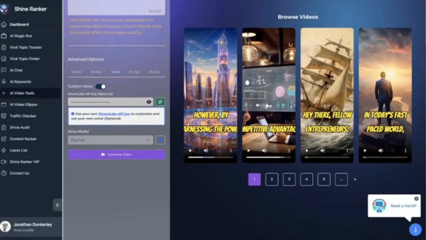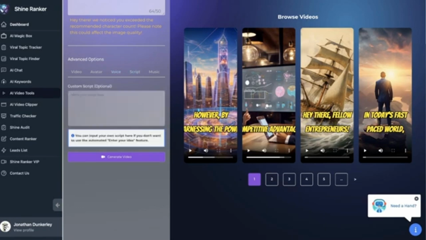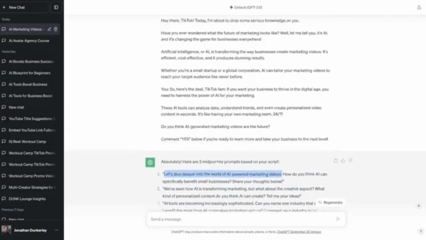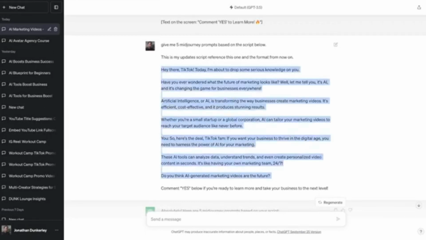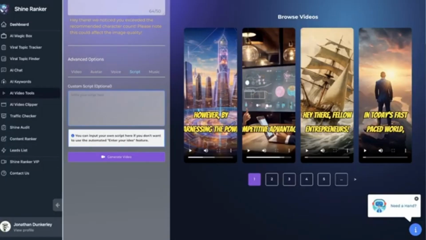And now that my API key is connected, I can scroll down and find my name right there, which is my voice, and now it's going to be in my own voice. Then we go to the next tab, which is script, and I can just grab that same exact script that we generated that we used in the last one that we were doing manually. So I'm just going to go ahead and grab this same exact script, and I'm going to go back over to Shinify, and I'm going to paste in this script. And now it's going to read with my face and my voice with the script.